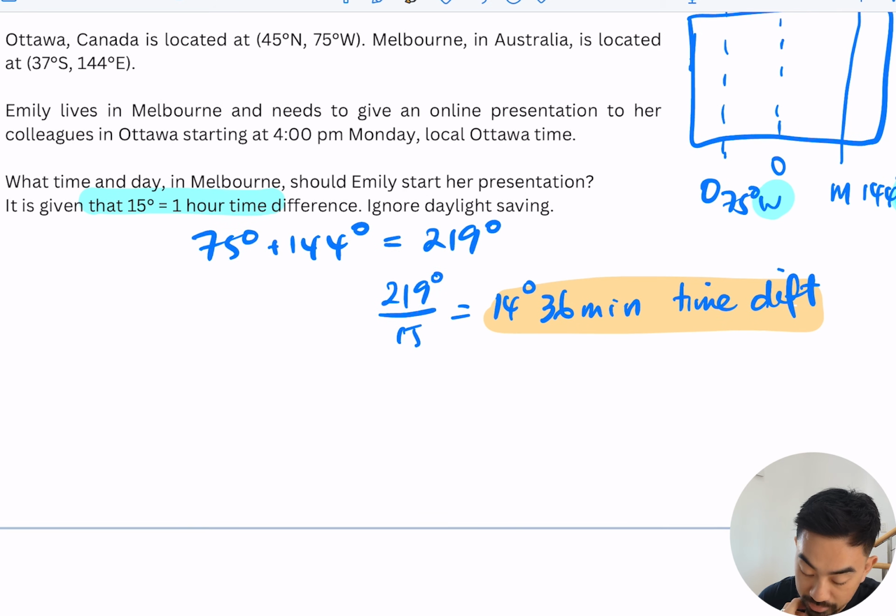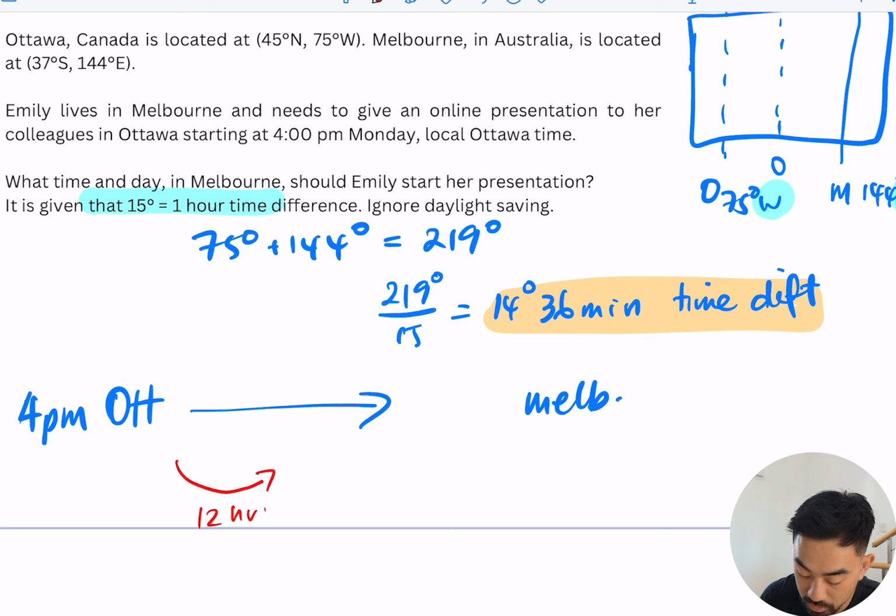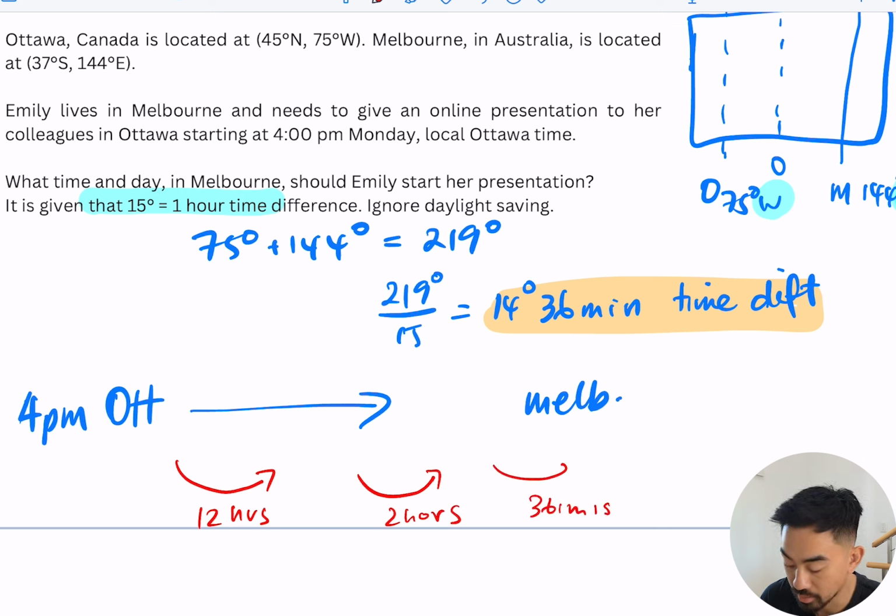Okay, so we know that Emily lives in Melbourne and she needs to give an online presentation to her colleagues, starting in Ottawa at 4 p.m. on a Monday. So 4 p.m. in Ottawa, I need to work out what's the equivalent time in Melbourne. Okay, so all I need to do is add on 14 hours and 36 minutes. So once again, let's break this up. So if I try and get first to 12 hours, and then I'll add another 2 hours, and then I'll add the 36 minutes, that should get me to my answer.